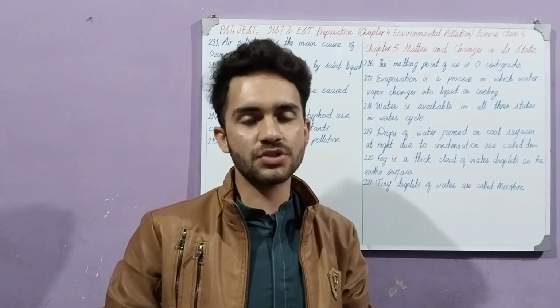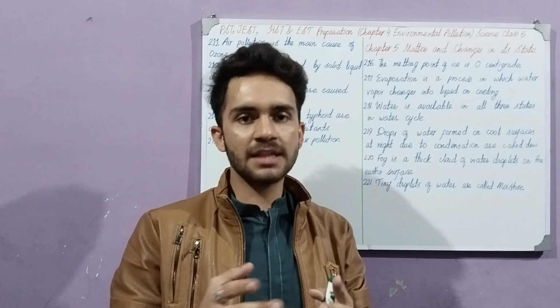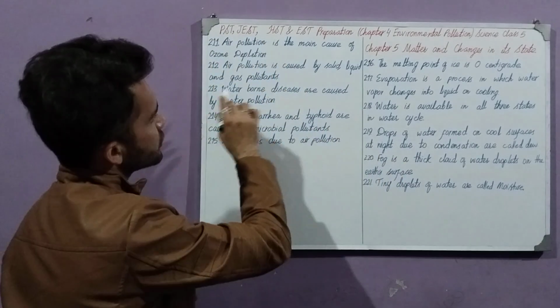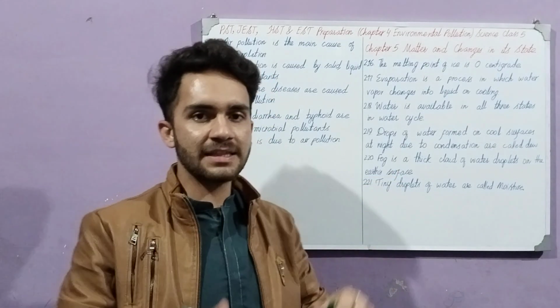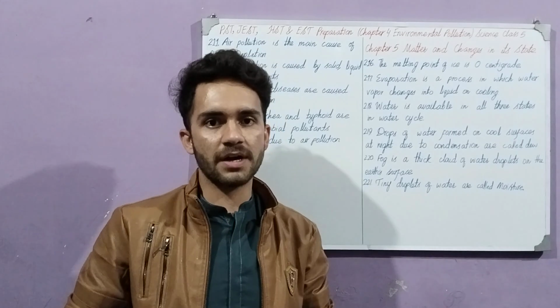You know, pollution is increasing day by day, and there are three main types of pollution: water pollution, air pollution, and a third type as well. Air pollution is the main cause of ozone depletion. There is an ozone layer that surrounds our earth, that is called the blanket of the earth.